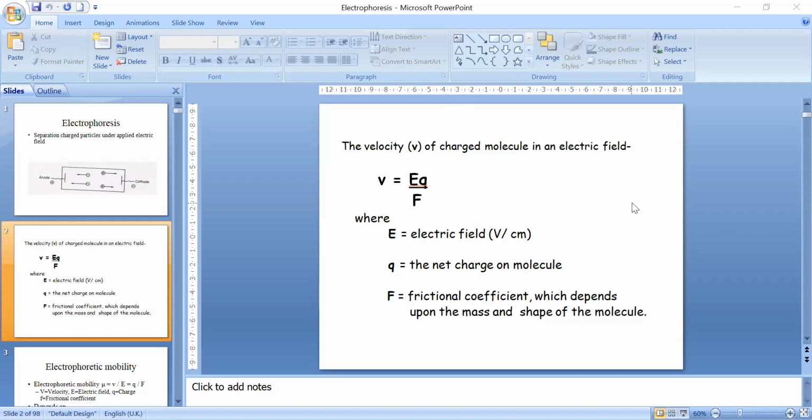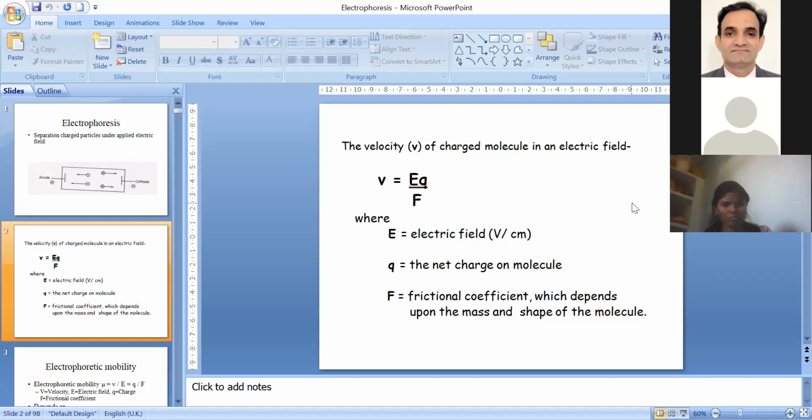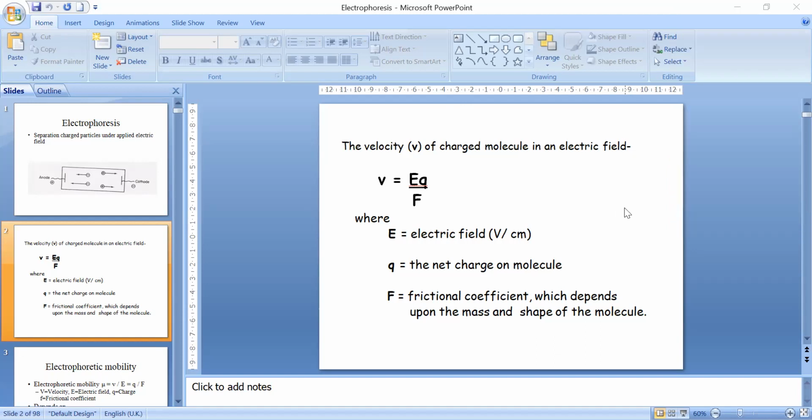So the velocity of a charged particle in an electric field is given by the equation V is equal to EQ upon F, where E is the electric field on the electrophoretic system, Q is the net charge on the molecule, and F is the frictional coefficient, which depends upon the mass and shape of the molecule.